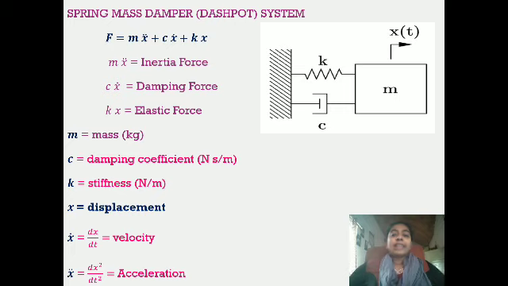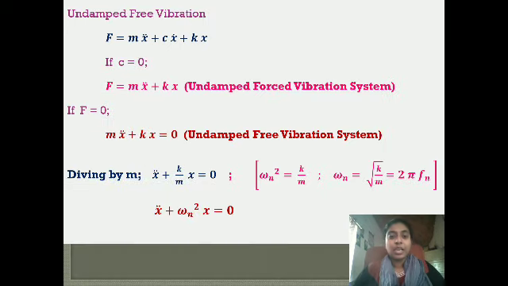Now X is the displacement. X dot, you differentiate the displacement, dx by dt, you get the velocity. X double dot, once again you differentiate, so it is d square x by dt square, you will get the acceleration. Now what is undamped free vibration?